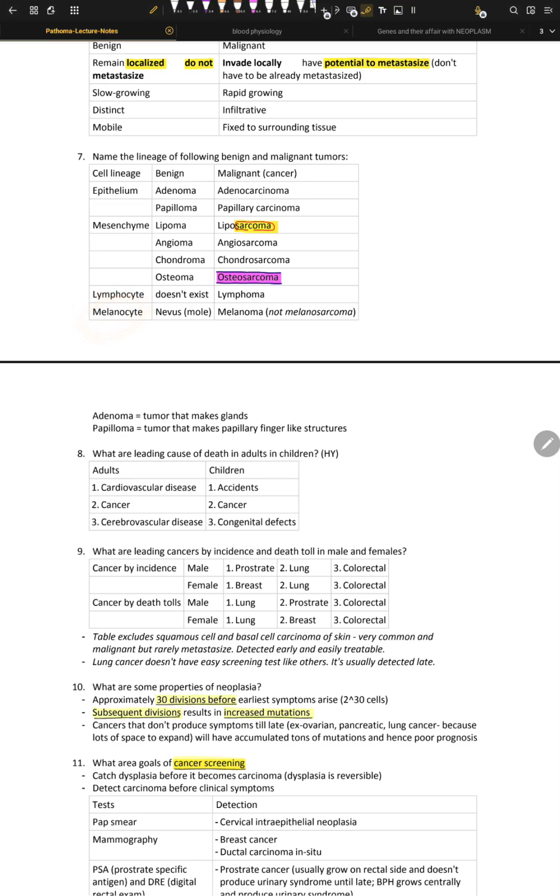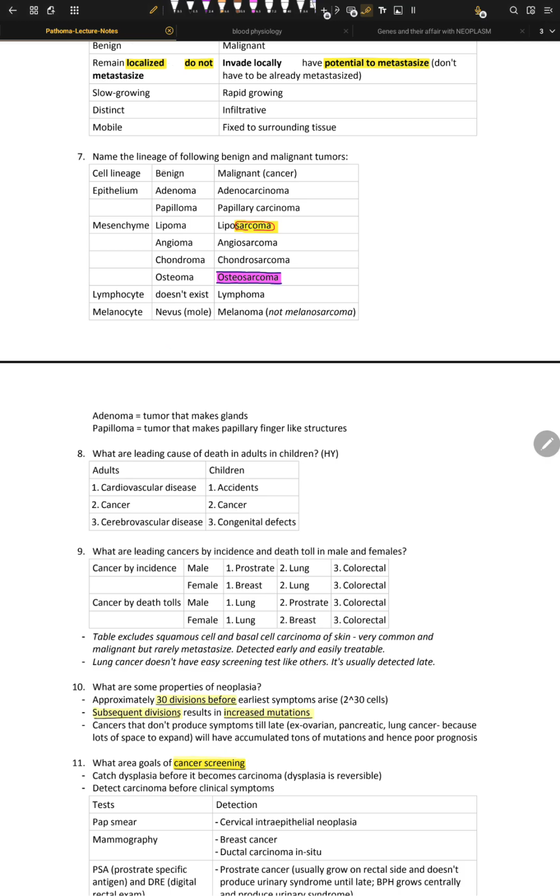Why melanoma? Why is the malignant tumor of melanocytes not called melanosarcoma? Well, melanocytes are neural crest derived cells, and they are not epithelial cells. They are not mesenchymal either. They are somewhere in between, so they don't really fit into this classification of benign and malignant.